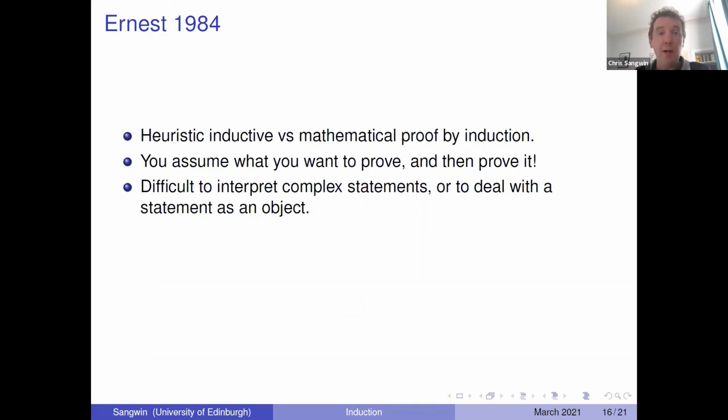Complex statements, right? Partly that's the algebra, but I've put here dealing with a statement as an object. One of the things which my students seem to find very difficult is dealing with the whole statement. P of n is a whole thing, right? And particularly with summation formulae, it is the right-hand side. It's the answer to the problem. What's the sum? The statement is not the whole statement, it's the answer to the problem. And that's a really difficult one to dislodge.